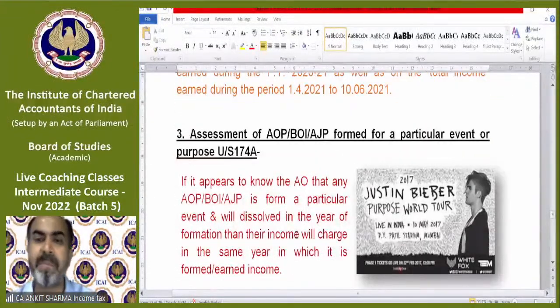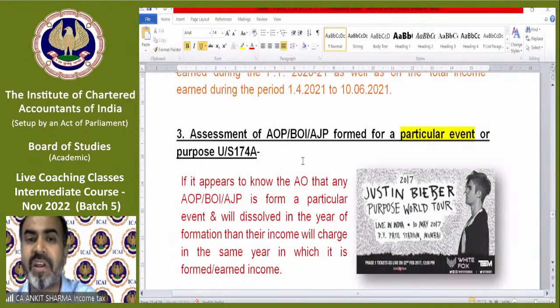Assessment of AOP, BOI, AJP. Association of persons, body of individuals, artificial juridical person, formed for a particular event. If they are formed for a particular event, then section 174A is applicable.